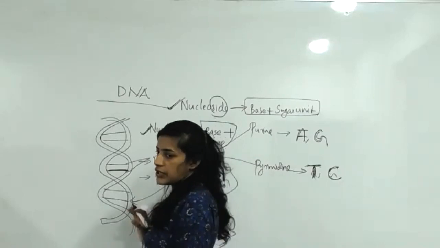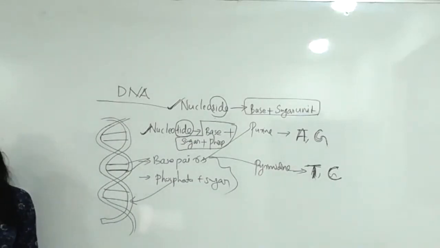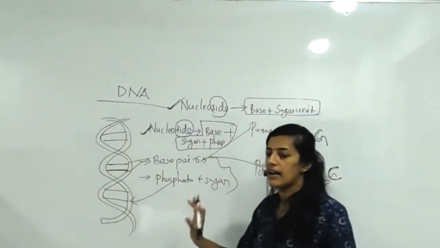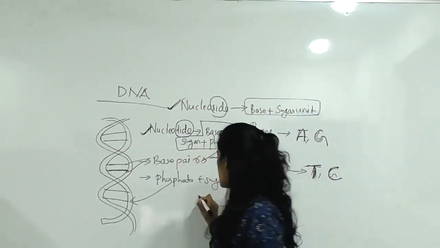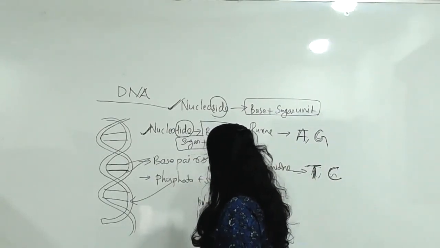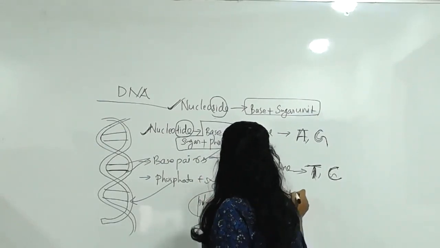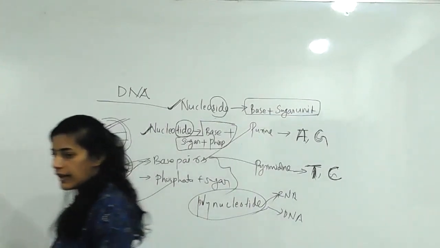So this is only one unit. Likewise, a number of units combined together will form what? When all the nucleotides combine and form a chain, it is called a polynucleotide, by which RNA and DNA are formed. In a chain-like manner, RNA and DNA are formed from a number of polynucleotides. Okay.